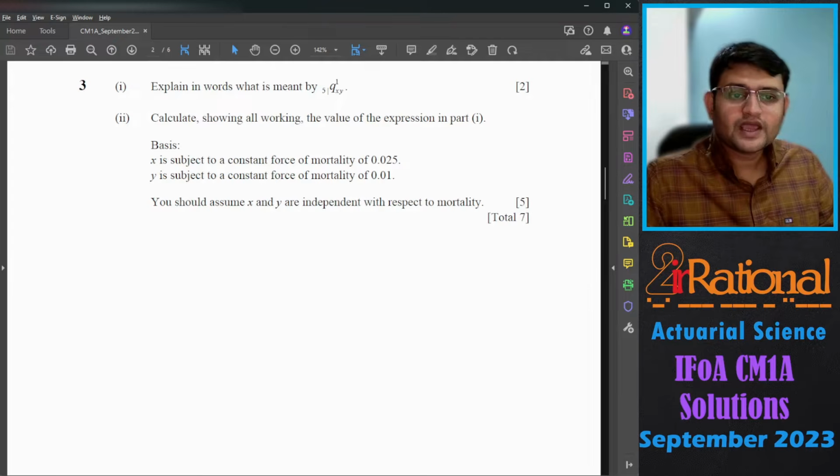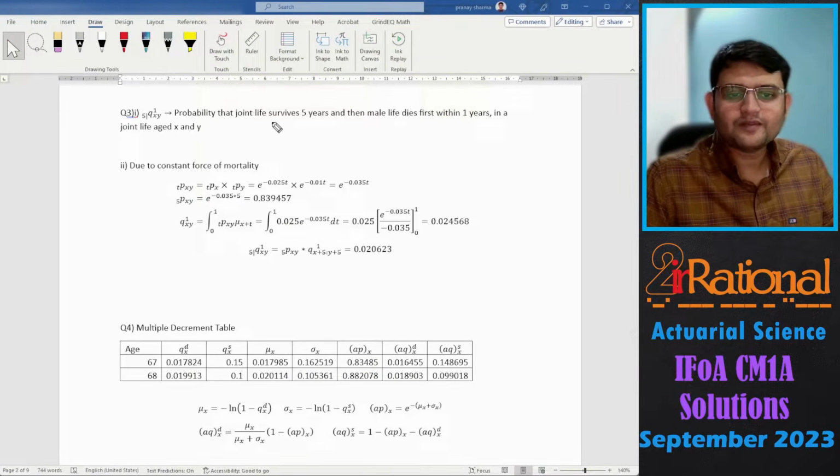Question number 3. Explain in words what is meant by 5| 1q_{xy}^1. And then in the second part, we have to calculate the same thing with the constant forces of mortality for x and y given. So it is the probability that the joint life survives 5 years and then the male life dies within 1 year. Male life dies first within 1 year in the joint life aged x and y. So a few things that will be important: the joint life survives 5 years, or both lives survive 5 years, and then the male life dies first within 1 year.